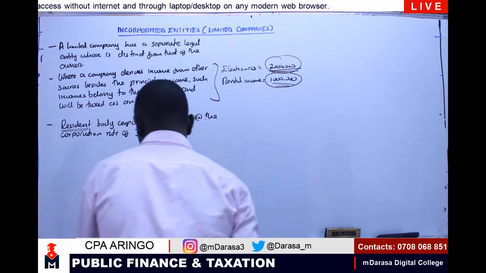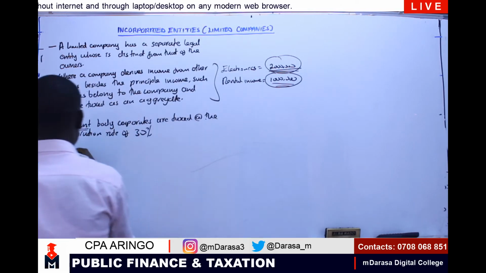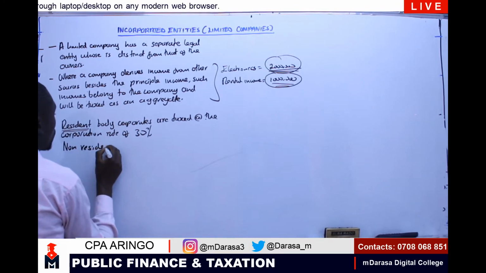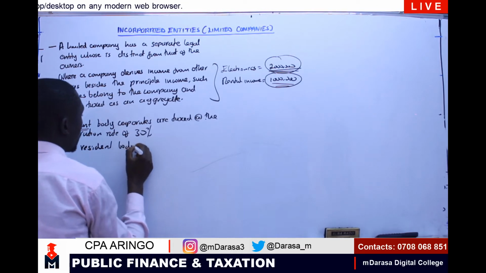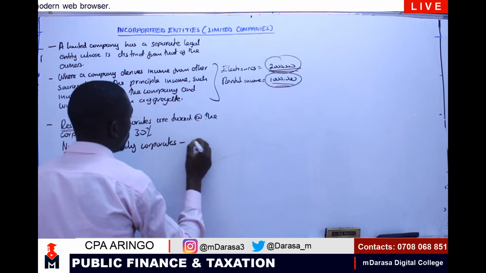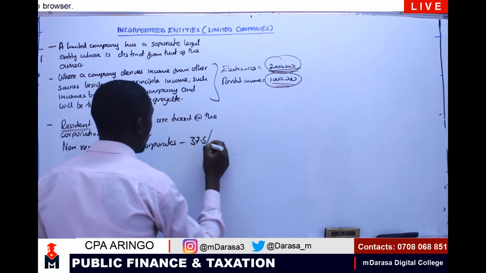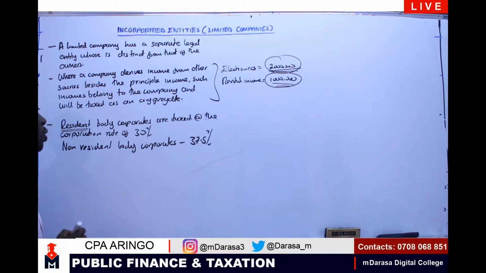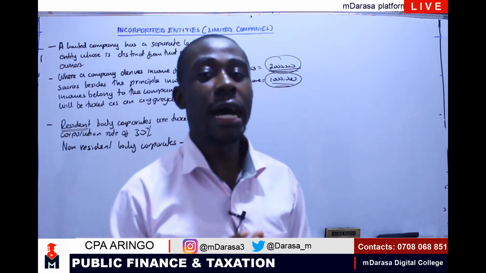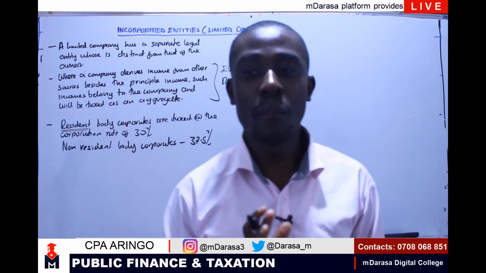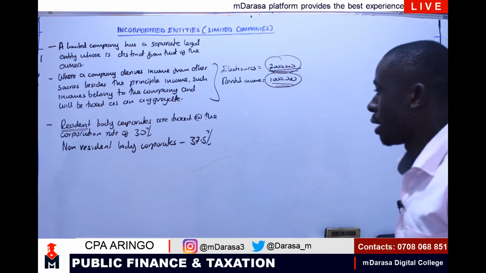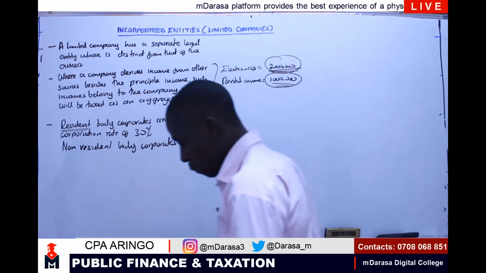So, looking at non-resident companies, talk of non-resident body corporates. In this case, you are talking of the rate to be 37.5%. This is for non-resident body corporates. They are being taxed at the rate of 37.5%.